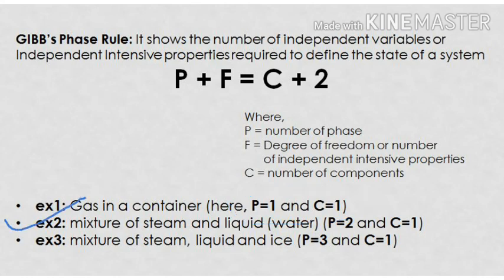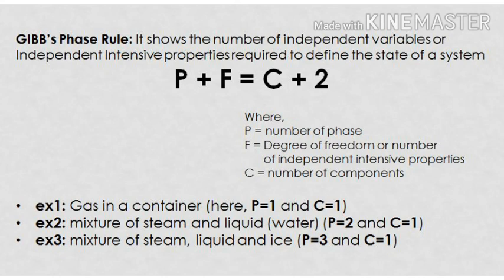Now second example. Mixture of steam and water. Here the number of phases is 2, that is steam and water. Component is still 1, H2O. After plugging both these into the given equation, we get F equals 1. Means if I say pressure is 1 bar or 1 atmosphere, then we know that at atmospheric pressure, the boiling temperature of water is 100 degrees Celsius.